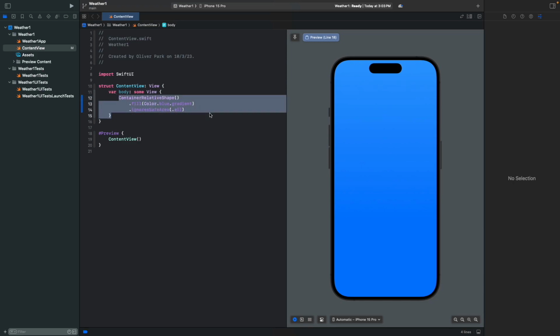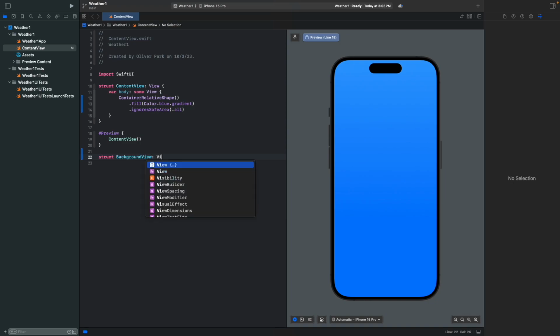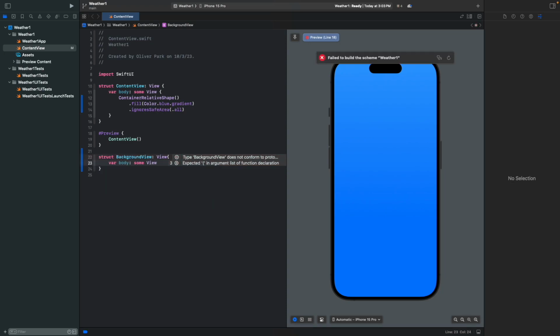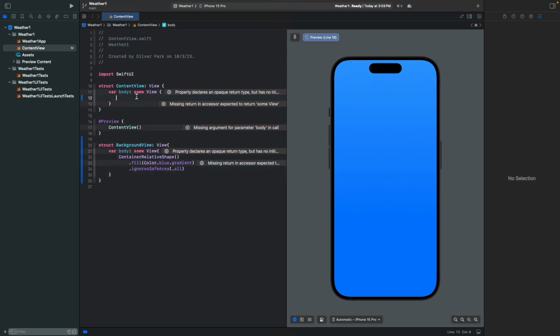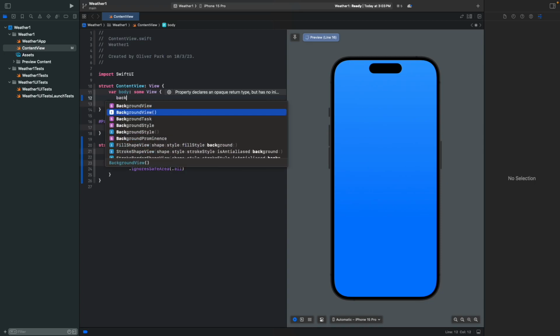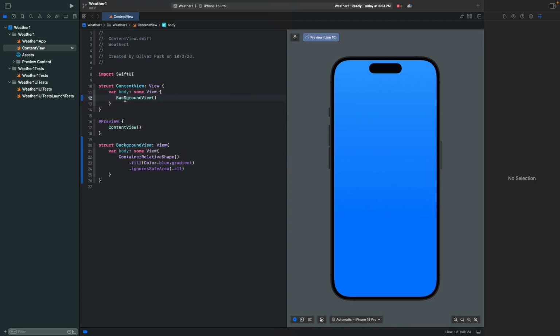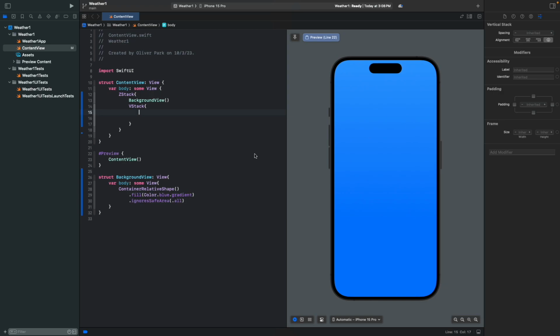Since we're gonna use it later to change the color of the background, we're gonna make a new structure called struct BackgroundView, and View, and we're gonna write var body some View. Just gonna copy and paste it in this BackgroundView. And after that, we can write BackgroundView here, so it's gonna stay inside this ContentView. So later, if we have this isNight Boolean, we just need to write it in the structure and change the colors. Now let's make our main weather view.